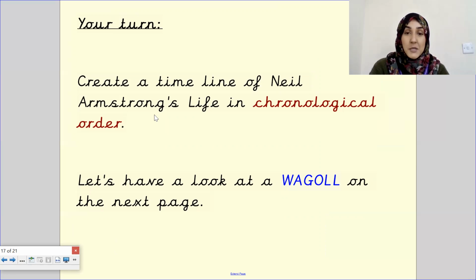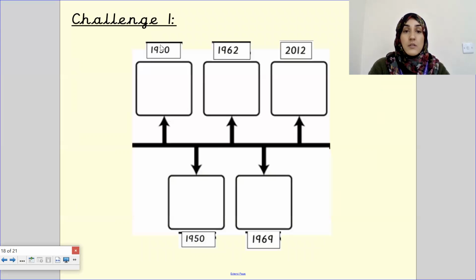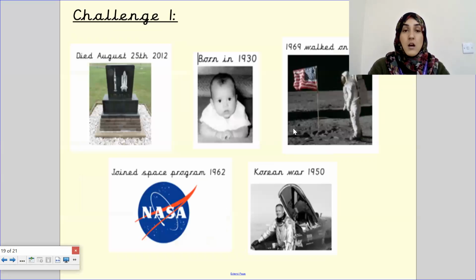Well done. Hopefully that stuck in your brain. So remember the key events. I'm not going to start with, for example, let's go on to the next page. So we've got our key dates, challenge 1, challenge 2. Let's just say I'm not going to start off with, right, number 1, key event. I'm going to put in my timeline, died August 25th, 2012.